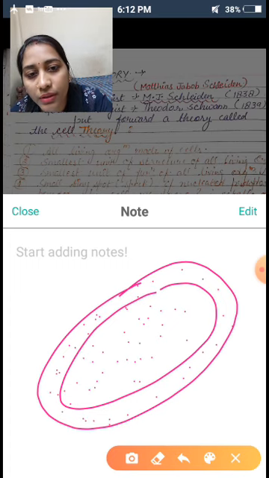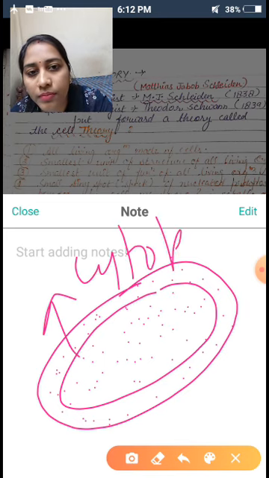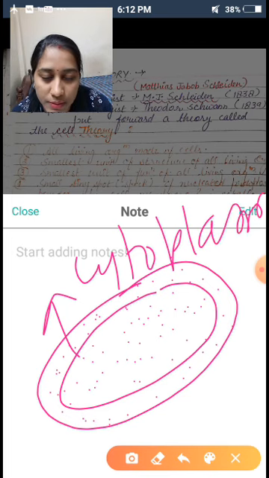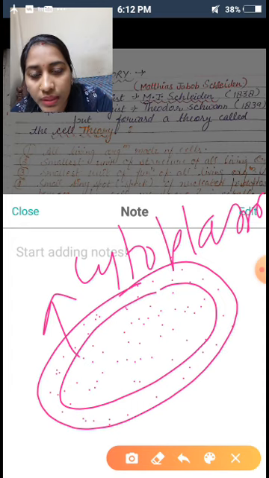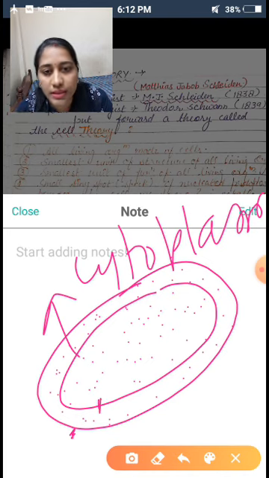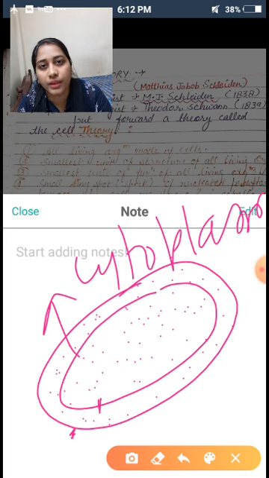This fluid is called cytoplasm. Between the cell membrane and the nuclear membrane, this liquid is known as cytoplasm.